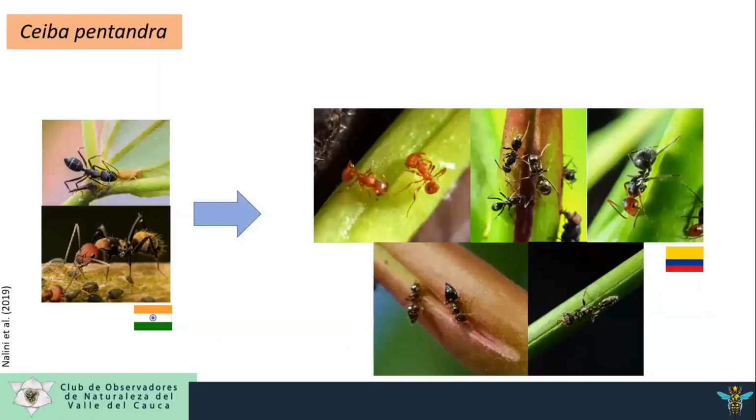Okay. The other contribution is that Ceiba pentandra is a neotropical tree, but it is used on other continents such as Asia or Africa. In India, 2 species were reported in the association, but in the native distribution, the diversity of ants is bigger. And this is an urban ecosystem. It's possible that in native forests, for example, here in the valley of the Cauca River, the diversity is greater.